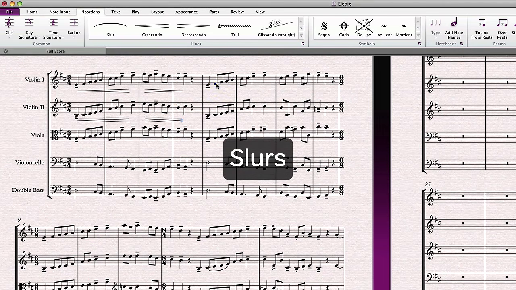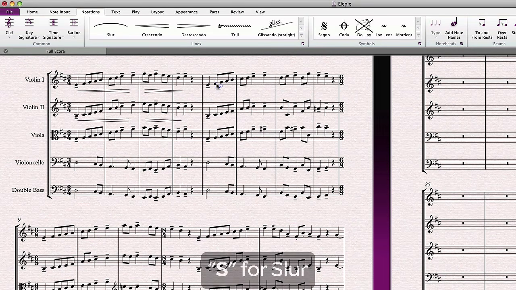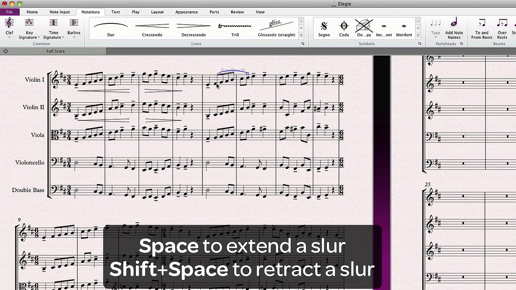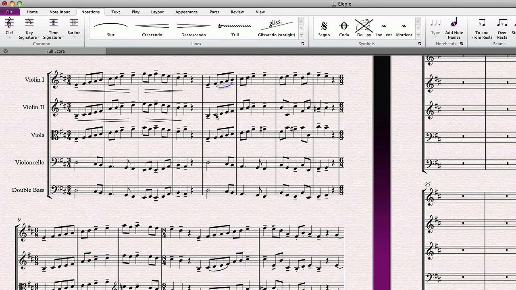Slurs work very similarly to hairpins. Select your starting note, type the letter S, and press the space bar to advance. Sibelius will magnetically snap the slur to the notes in the proper position, and will even correctly flip a slur if it encompasses both downstem and upstem notes. Again, Shift Space to retract the slur. You can place slurs on a passage selection, just like hairpins.